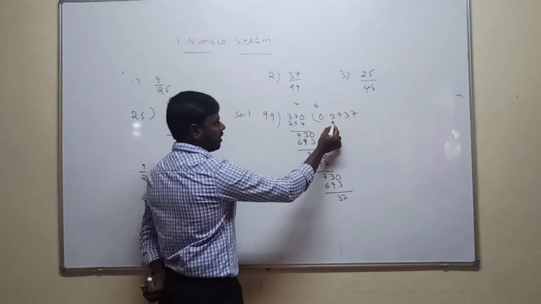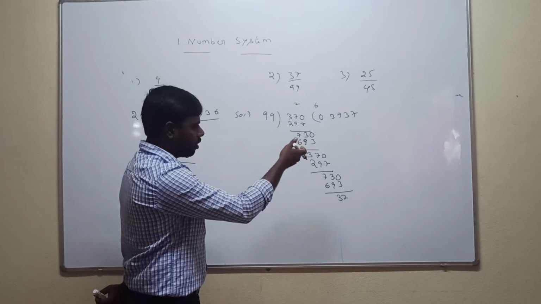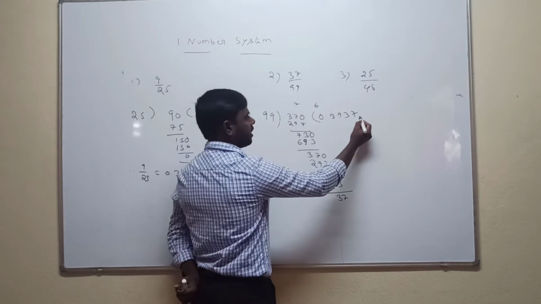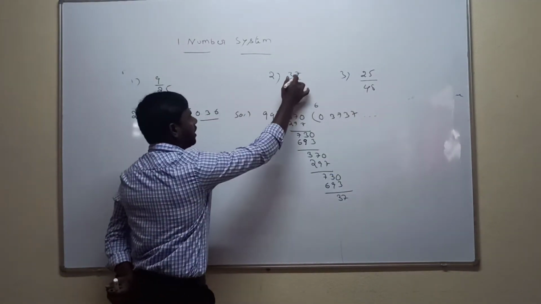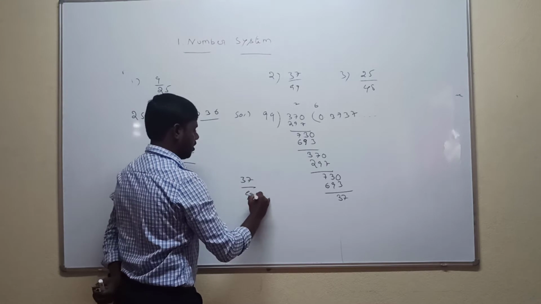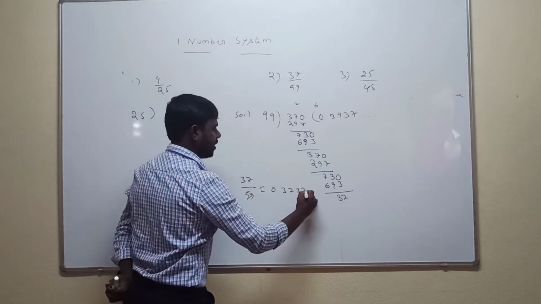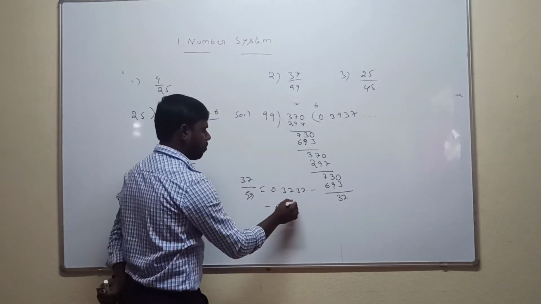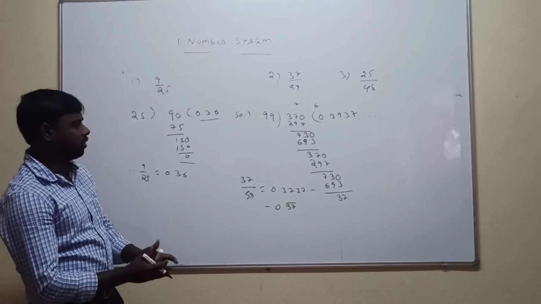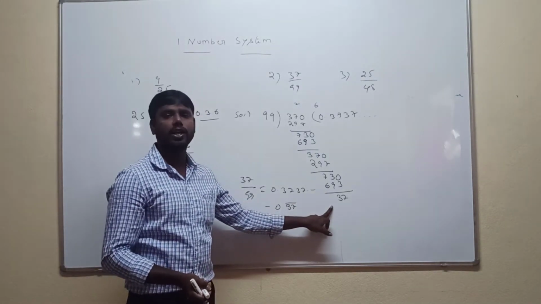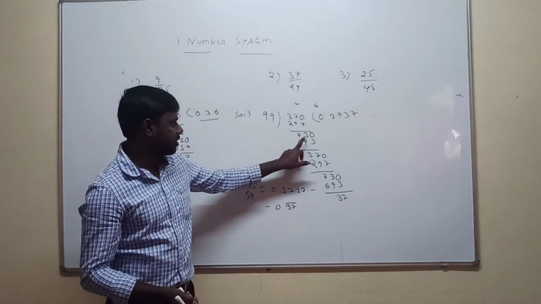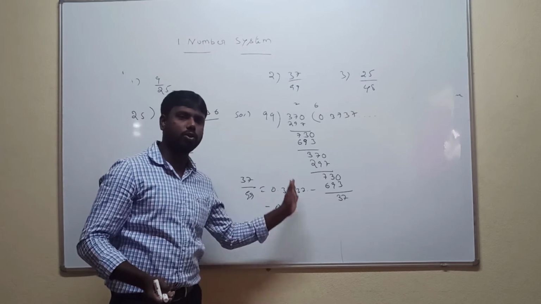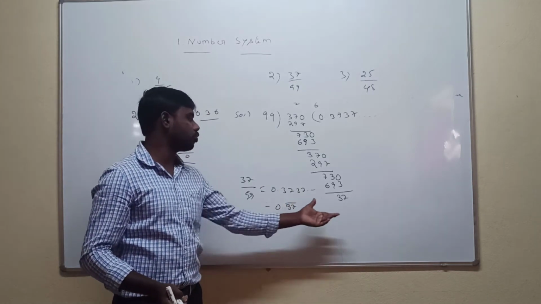Observe that the remainder is not 0. It keeps continuously coming, so 37 is repeated many times. So 37 by 99: the value 37 is repeated many times. Which number is repeated many times? 37. Put the bar as a shortcut. Everyone understood? Finally, the remainder is not getting to 0; the same remainders come again and again. Thus I stop the division.